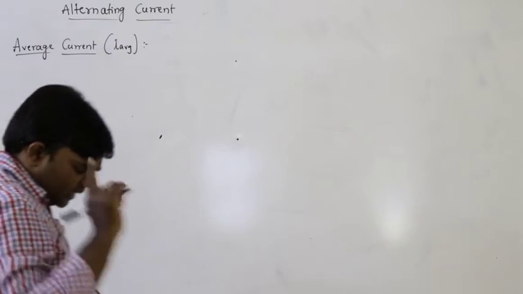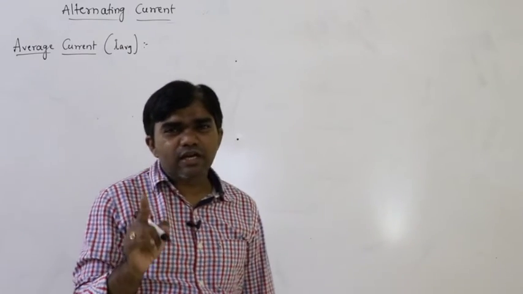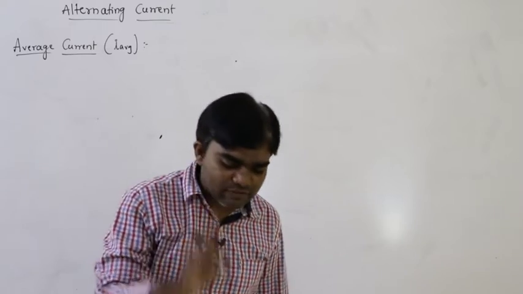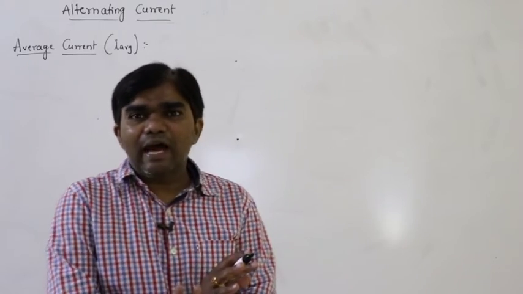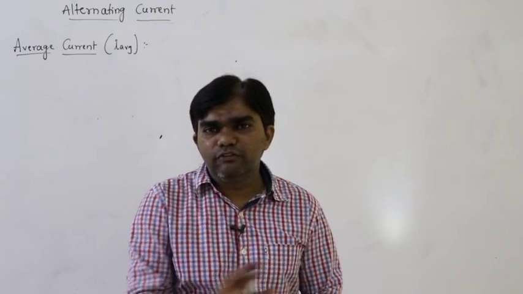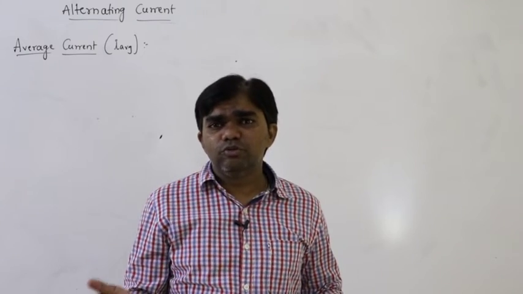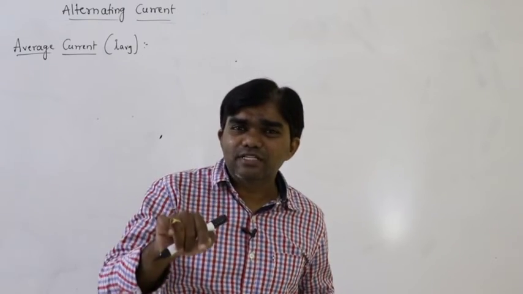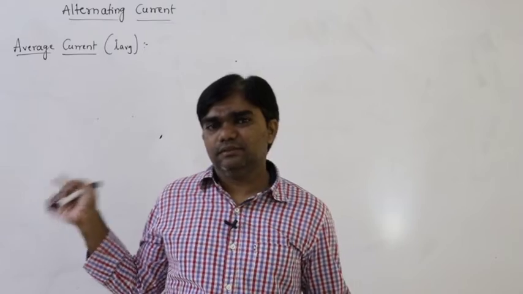One more important thing: the average current must be defined only for a half cycle. For a complete cycle, average current is not possible to define. Why is it not possible to define the average current for the complete cycle? Let us discuss that.